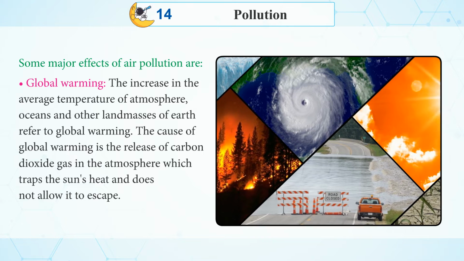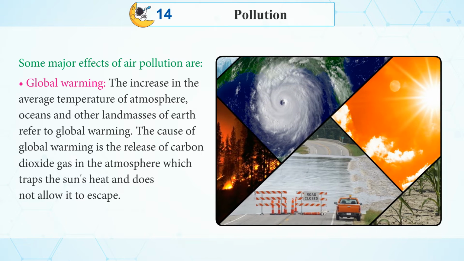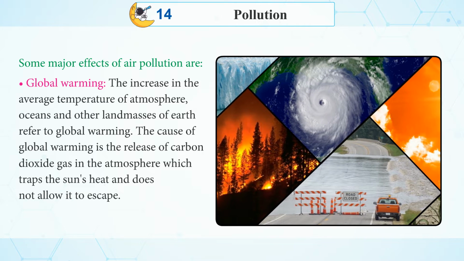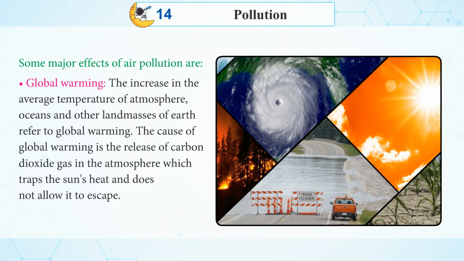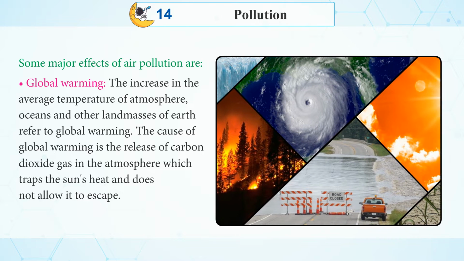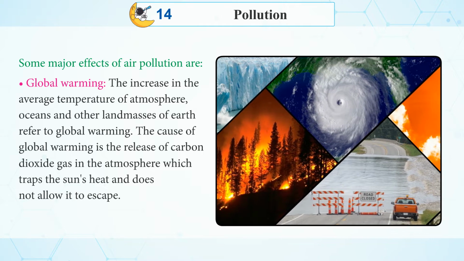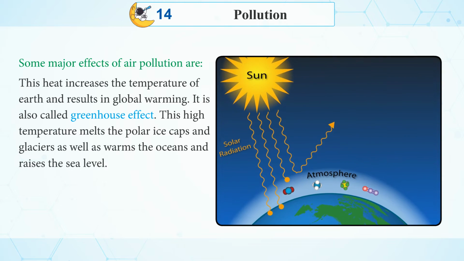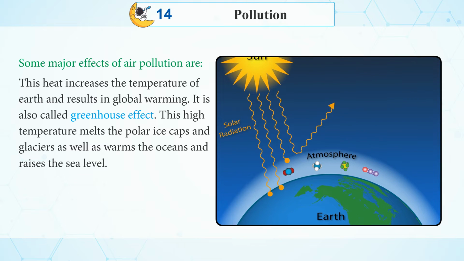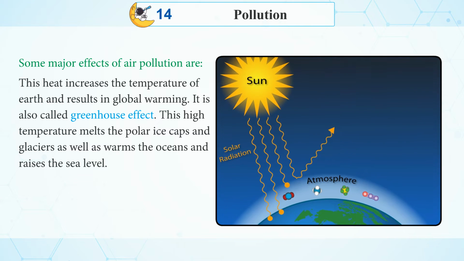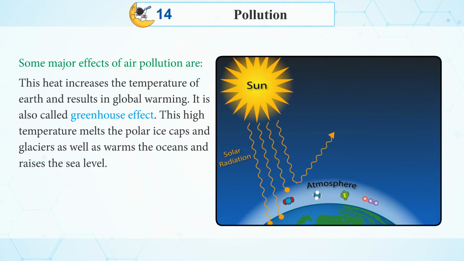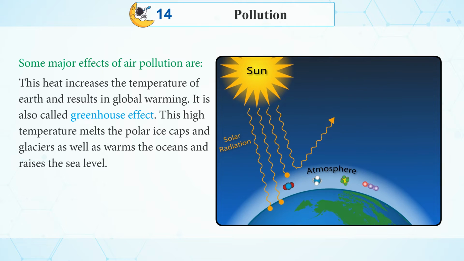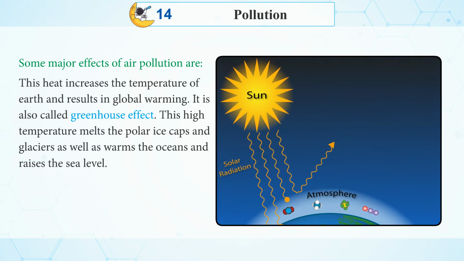Global warming. The increase in the average temperature of atmosphere, oceans and other land masses of Earth refers to global warming. The cause of global warming is the release of carbon dioxide gas in the atmosphere, which traps the sun's heat and does not allow it to escape. This heat increases the temperature of Earth and results in global warming. It is also called the greenhouse effect.